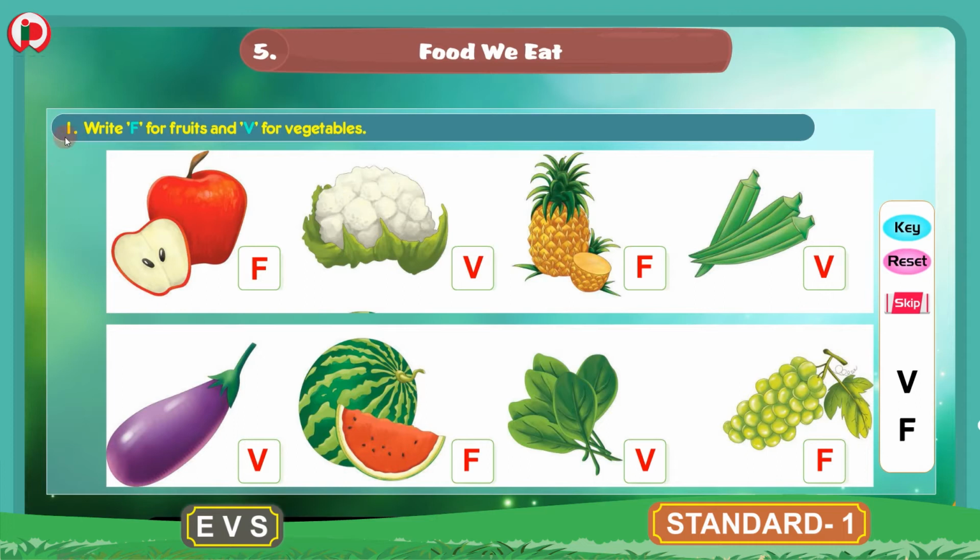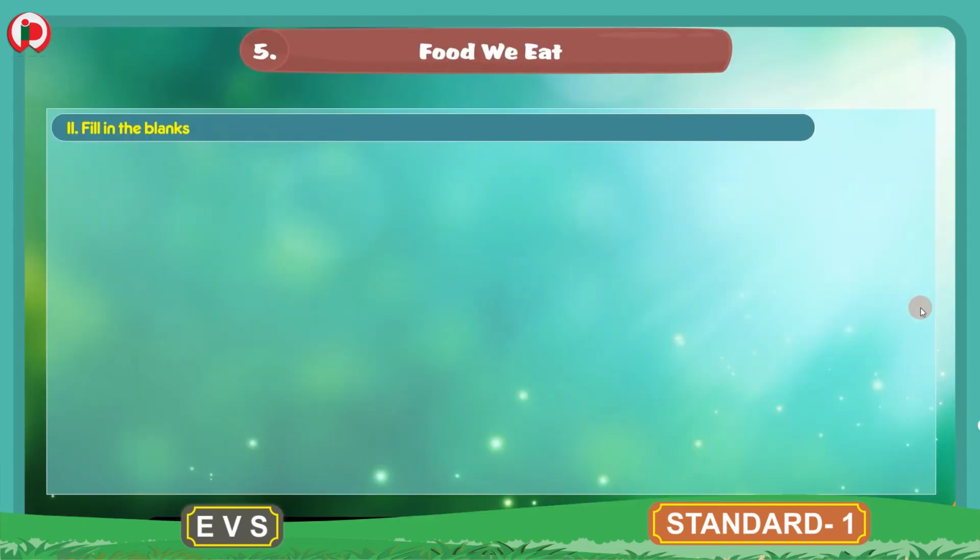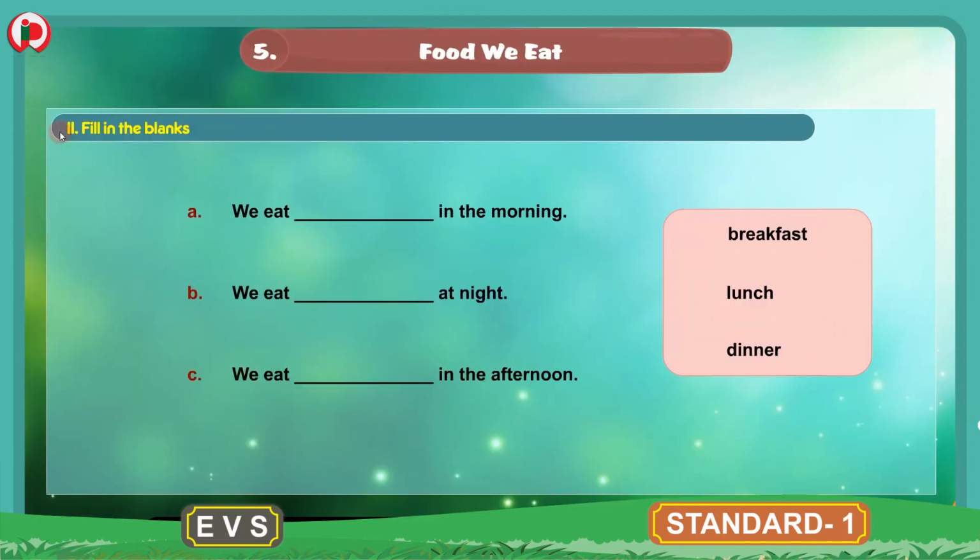Children, this is about the first bit. Now we will move to the next bit. Two, fill in the blanks. In this bit we have three sentences. These sentences are incomplete with the blanks in them. We have to fill in the blanks with correct words given in this box.